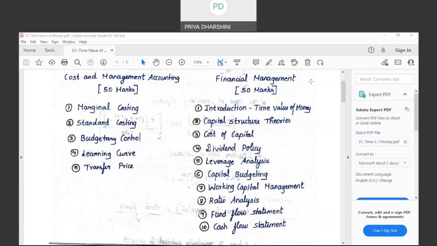I've just given an overview. Is the overview clear to everybody? Fine. Now let's move on to the concept. Coming to the concept of time value of money first.